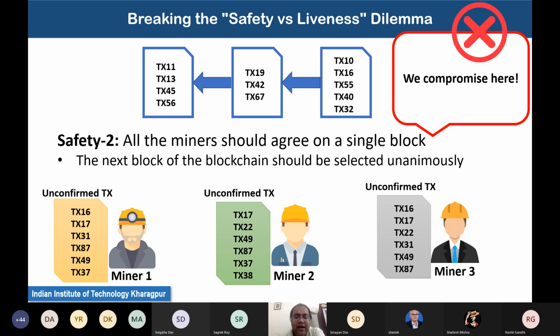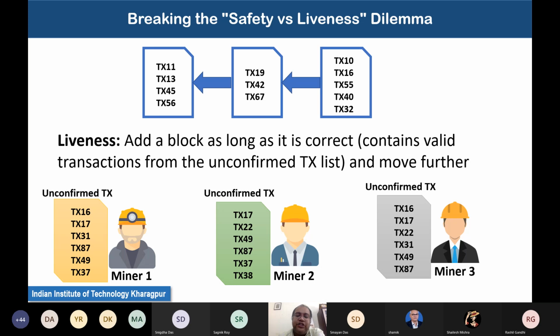What it says is, let us ensure that the first safety requirement is ensured, meaning the block that is proposed is a correct block. Whether it is going to be the unique block or not, we do not know, but we will try to ensure it eventually. Rather, give more focus to liveness.